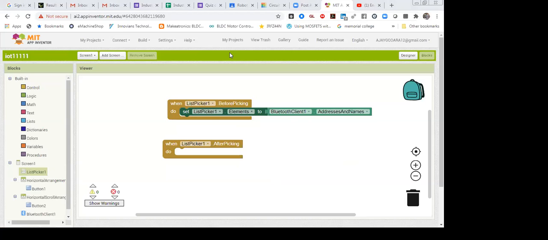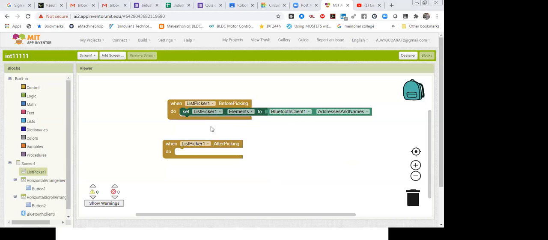With the help of this block, it will list out all the Bluetooth devices that are available in your mobile phone. This we have to do first. After you select a Bluetooth device, such as HC05 or any device name, then this operation will execute after picking. That is the second operation. This will tell the name of the Bluetooth device and its address.